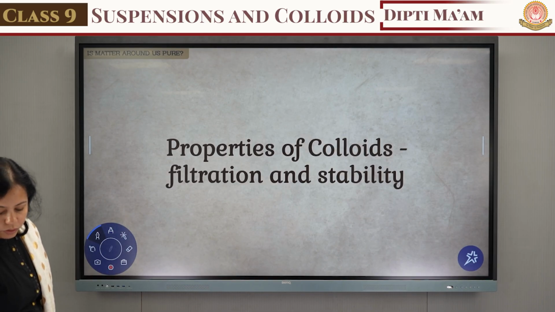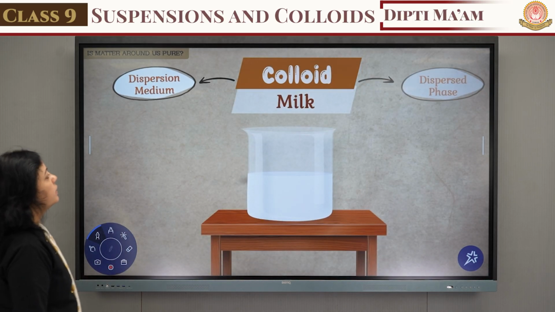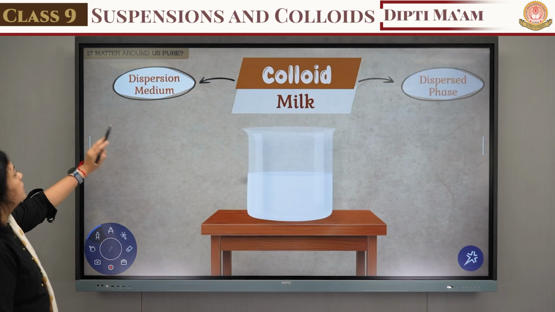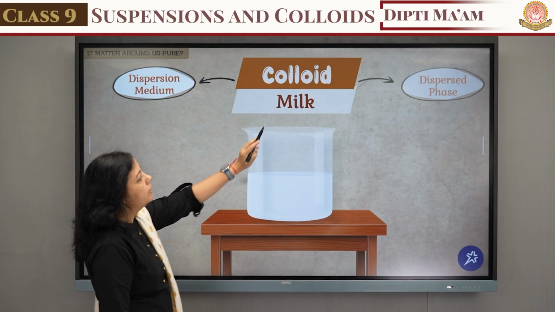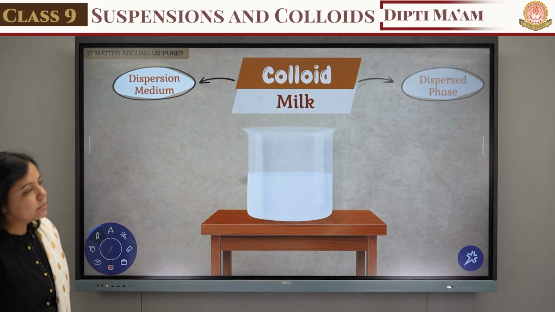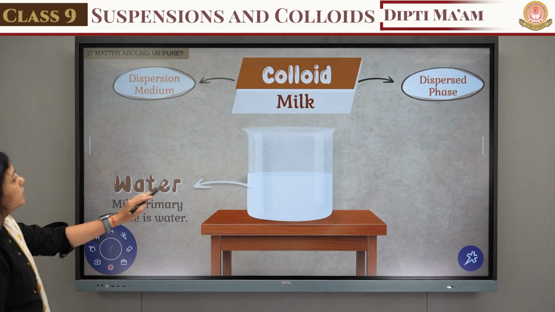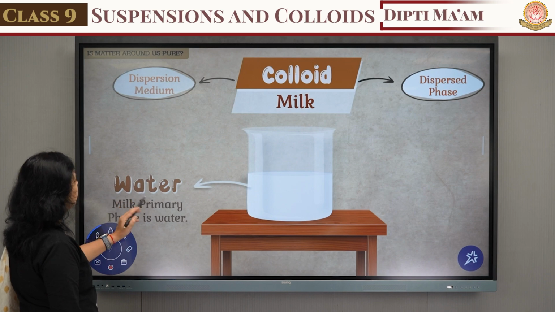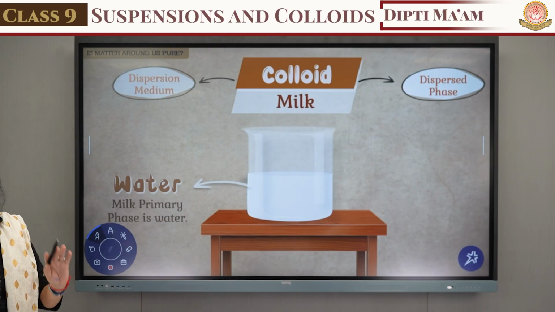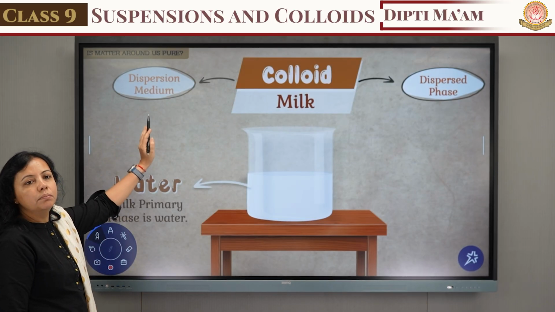Let's see all the properties one by one. The first thing, here we can take the example of milk. In this milk there are two types of phase. One is known as the dispersion medium and the next one is known as the dispersed phase. So let's see which is the dispersion medium and which is the dispersed phase. In milk we have water. The primary phase of milk is water. मिल्क के अंदर पानी जो है वो होगा ही. So this water is known as the dispersion medium.